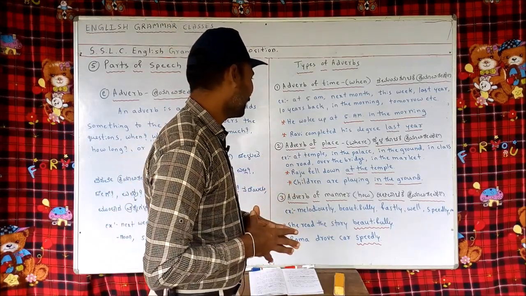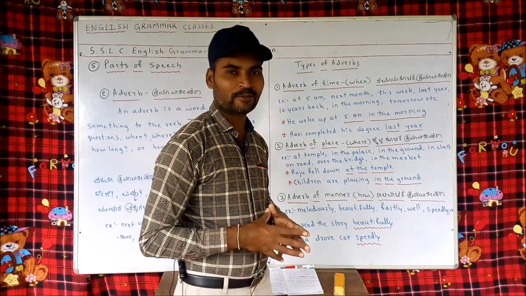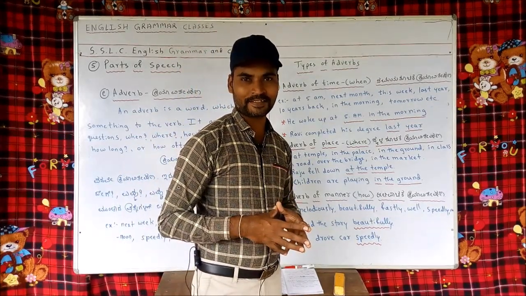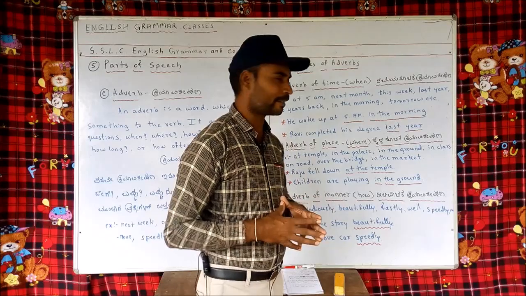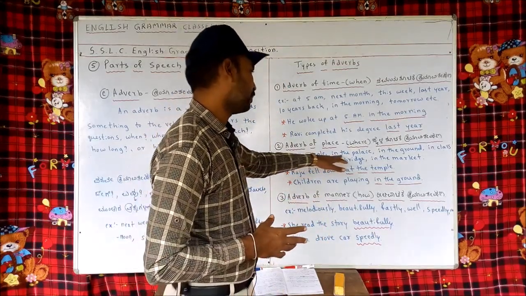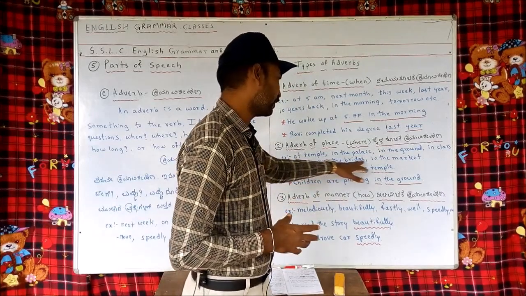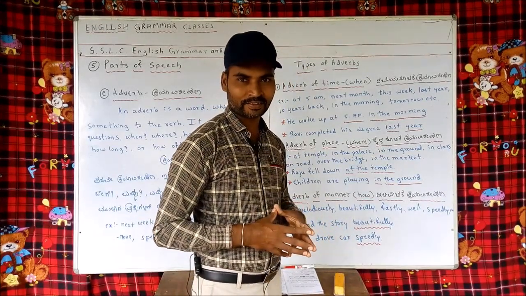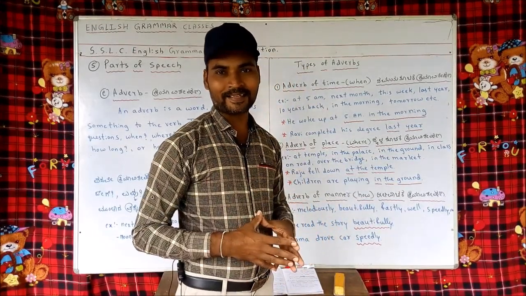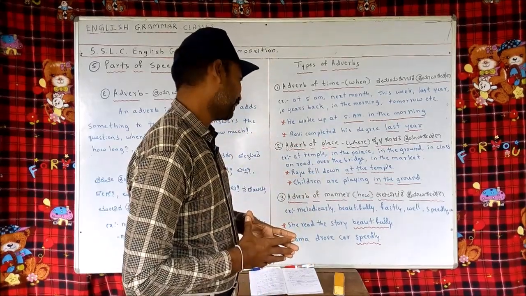Now let's look at the adverb of place. An adverb of place tells us where the action has taken place. For example, at the temple, in the palace, in the ground, in class, on the road, over the bridge, in the market. And thousands of others are examples of adverbs of place.